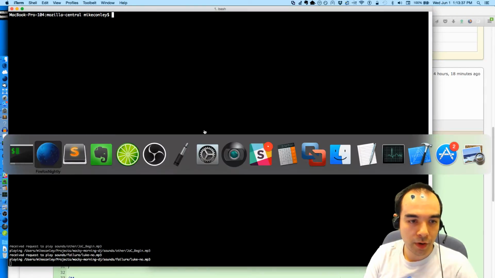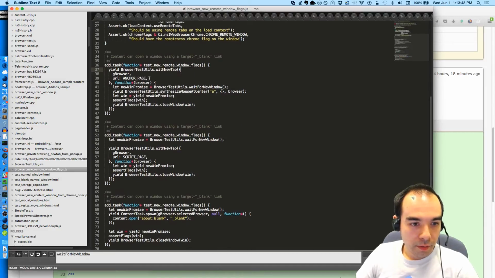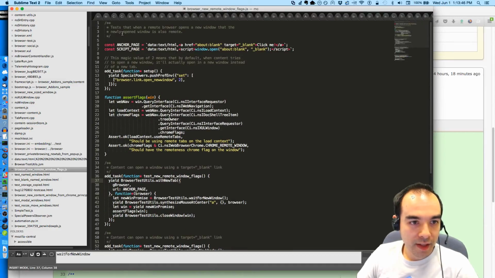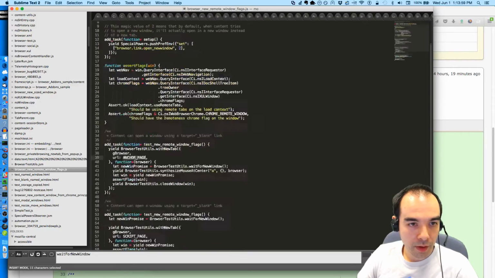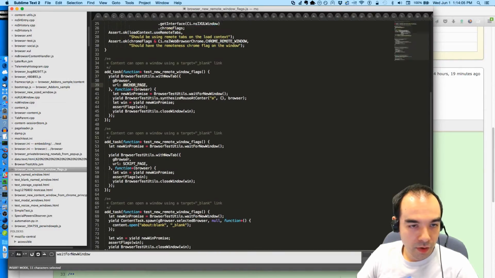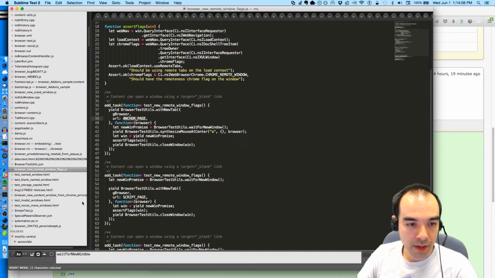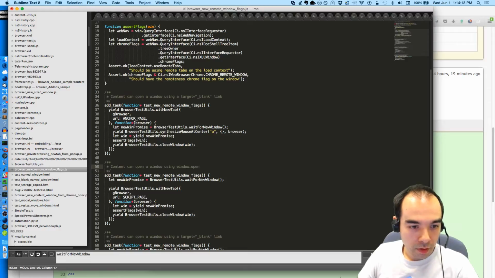Browser new remote window flags. Content can open. So what's this test doing? It tests that when a remote browser opens a new window, the newly opened window is also remote. Content can open a window using target equals underscore blank, and that's what it's doing, I think, when we click on anchor page. Yeah, underscore blank. Content can also, if I use script page, open a window using window.open.